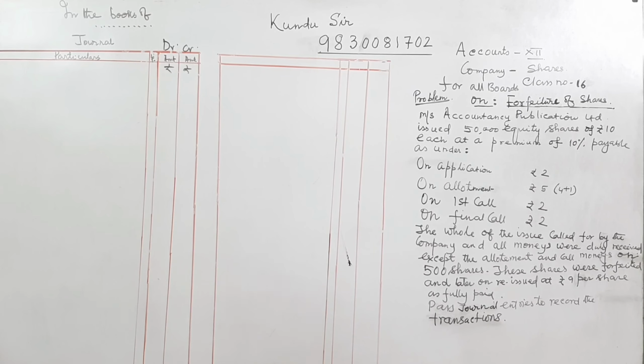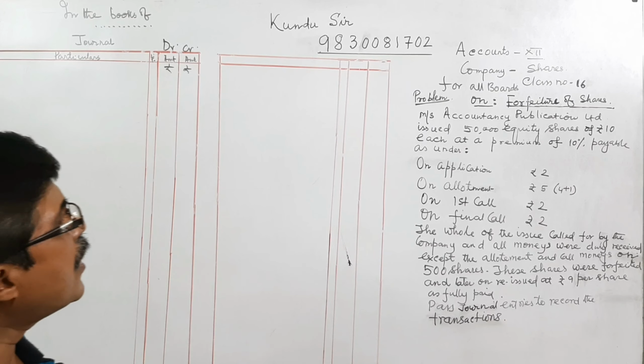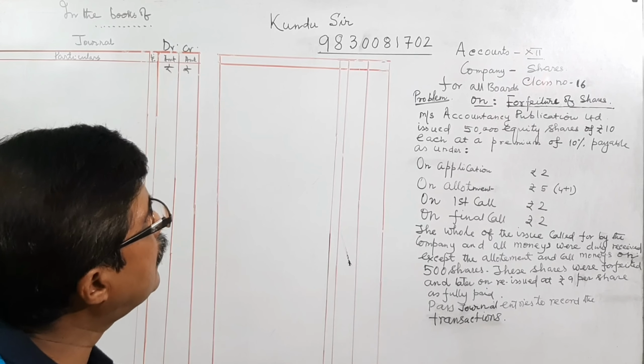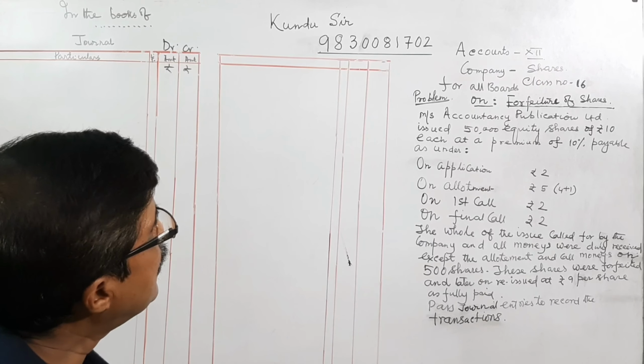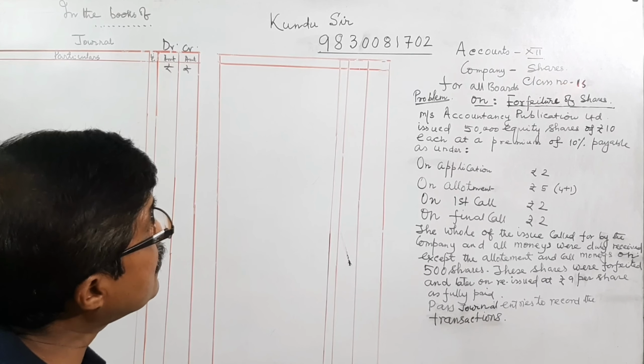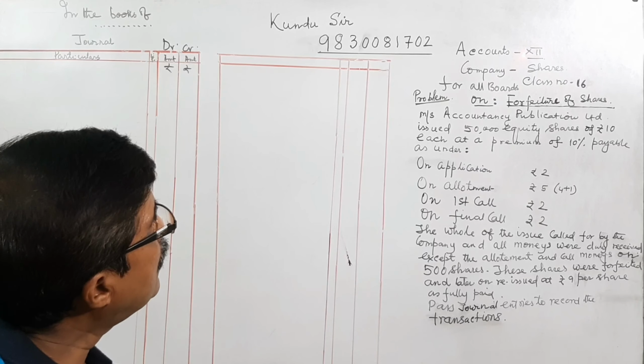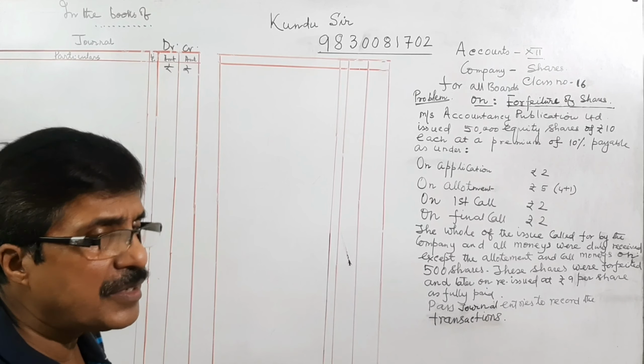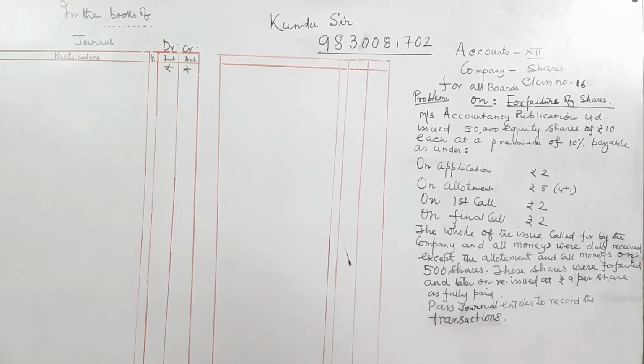Dear students, as desired by all of you, I am giving another class on issue of shares related to company, class 12. It is class number 16, and the 17th class will be started on ratio analysis within a few days, maybe tomorrow or the day after tomorrow.